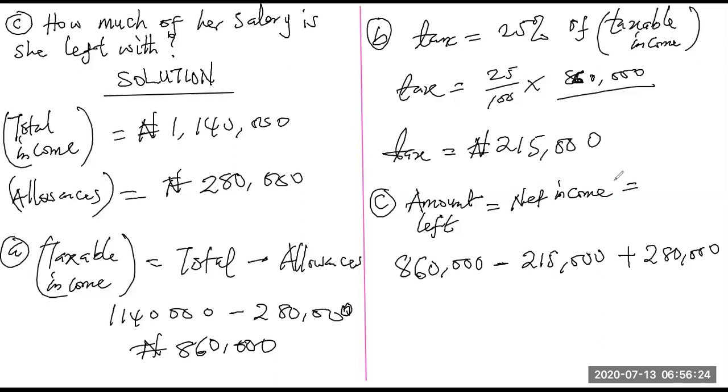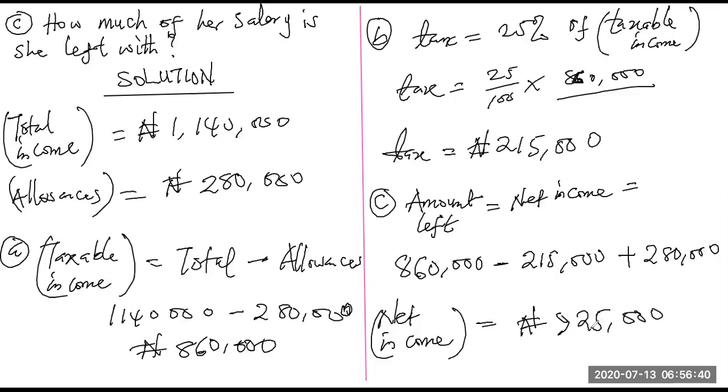And of course, you now have 925,000 naira. So her net yearly income is 925,000 naira. This is very straightforward, I believe. Any question?